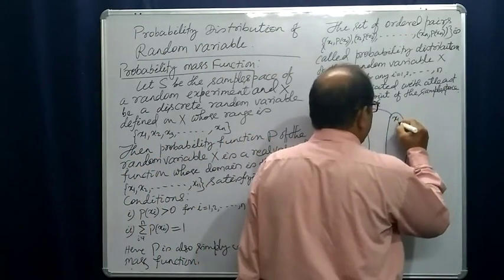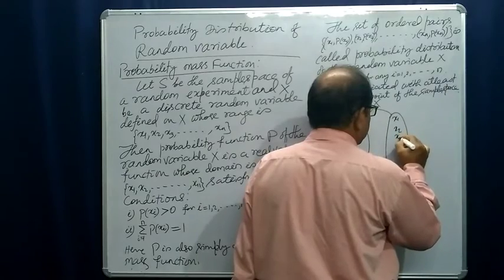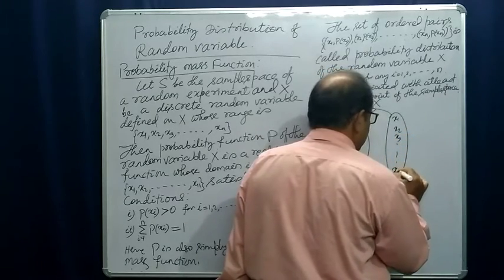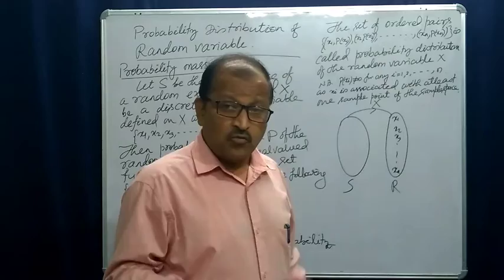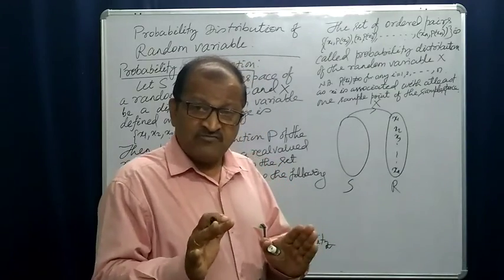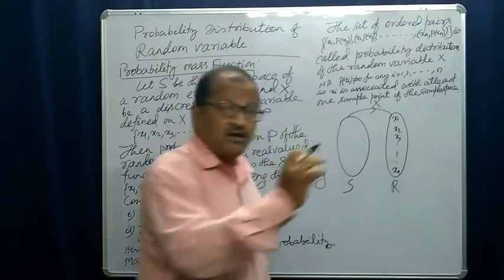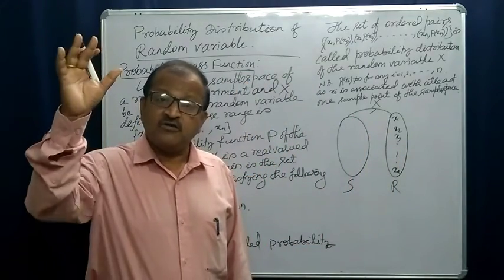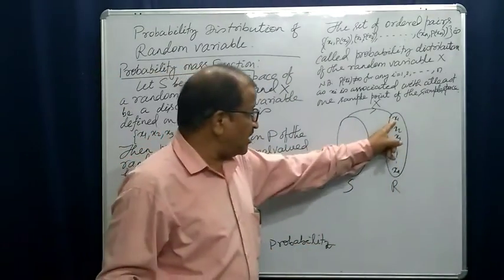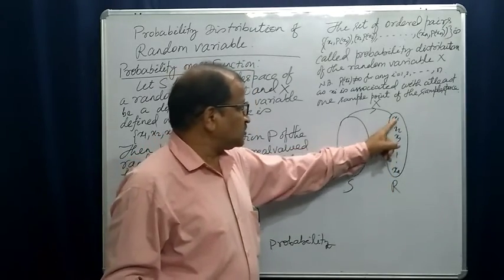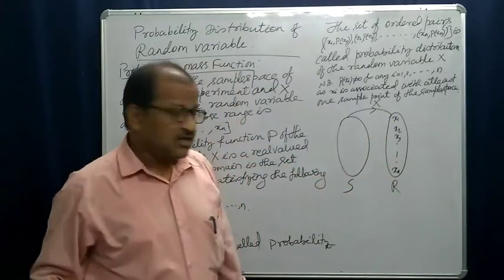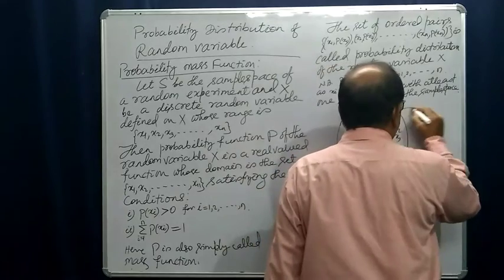Suppose say x1, x2, x3 up to xn. Now we will define a probability function over this range of X, the values of the random variable. These are the values of the random variable x1, x2, x3 up to xn. Let us define your probability function.